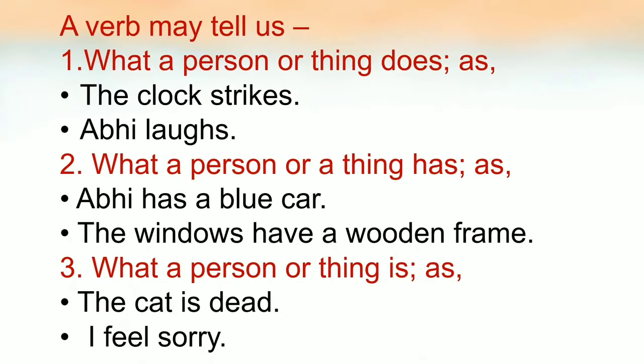So a verb may tell us what a person or thing does. For example, the clock strikes, Abhi laughs. Second, a verb may also tell us what a person or a thing has. For example, Abhi has a blue car, or the windows have a wooden frame. Third, a verb may also tell us what a person or thing is. For example, the cat is dead, I feel sorry.